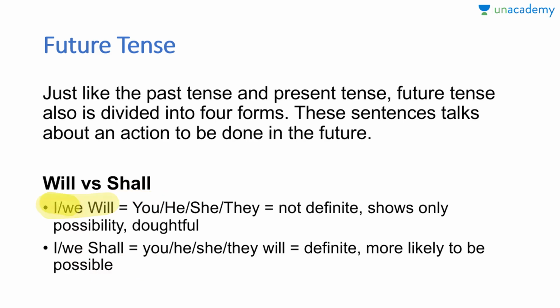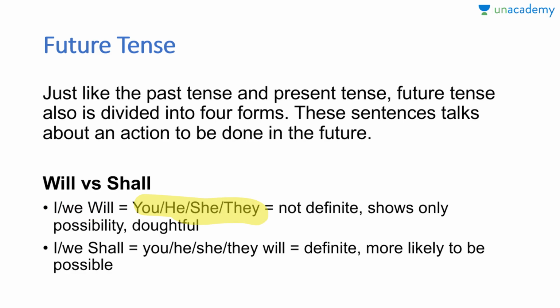When we speak about ourselves, I or we, and we write will, it is equal to when we speak about someone else, whether it is second person or third person, singular or plural, doesn't matter. I, first person, plus will is equal to second person, third person plus shall.